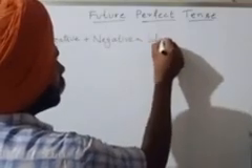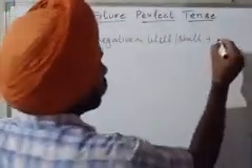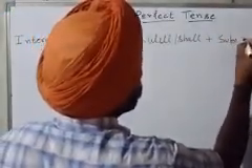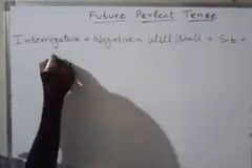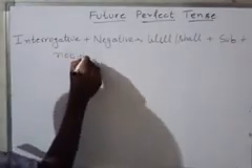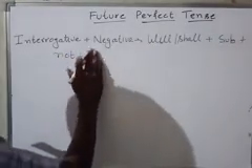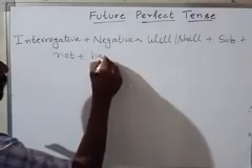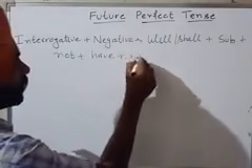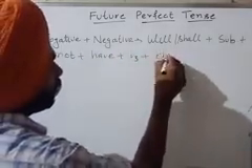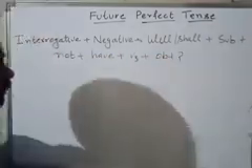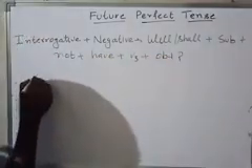First again we use will, shall, then we use the subject, then we need to use negation, then we need to use have, then we use verb third, object, and question mark. So here is one example.